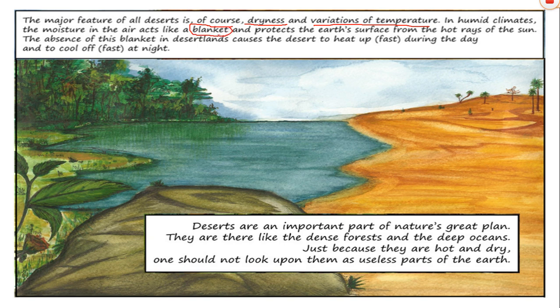The moisture that is present in the air acts like a blanket and protects the earth's surface from the hot rays of the sun. The absence of this blanket in desert lands causes the desert to heat up fast during the day and cool off fast at night.